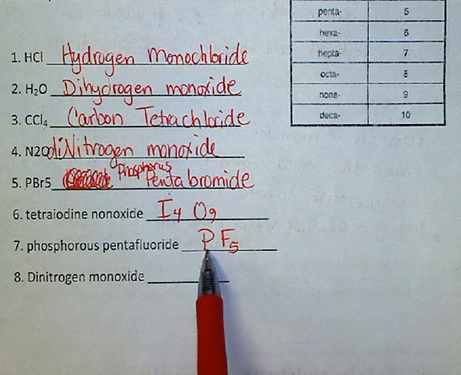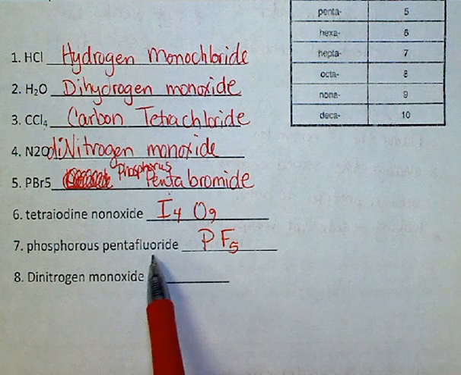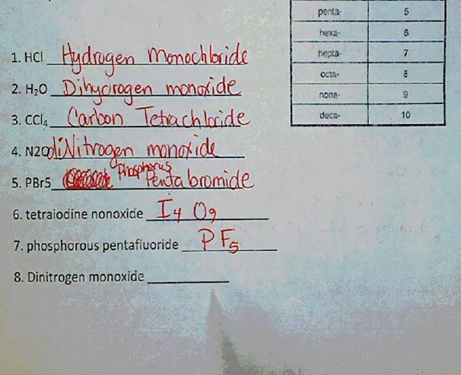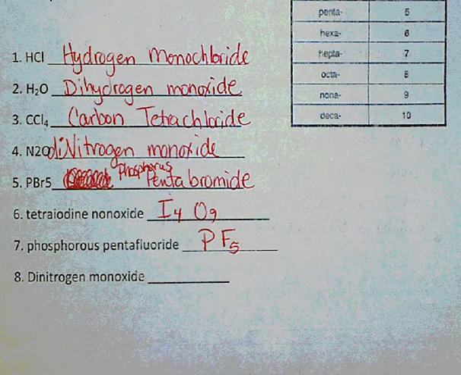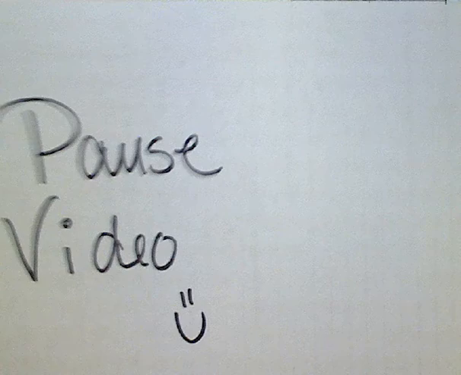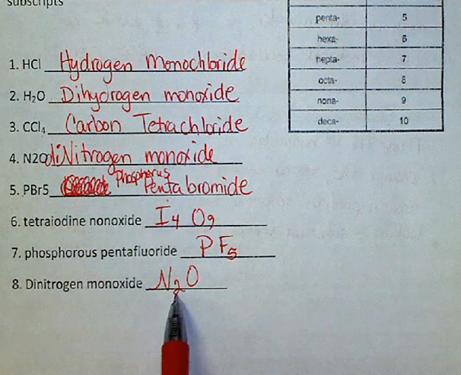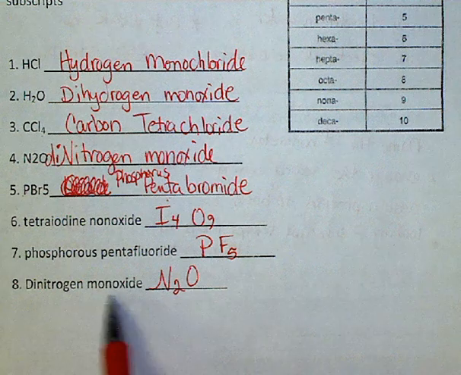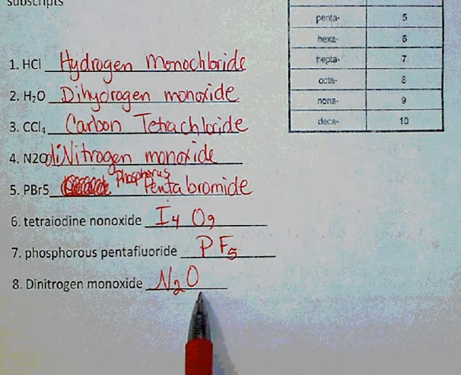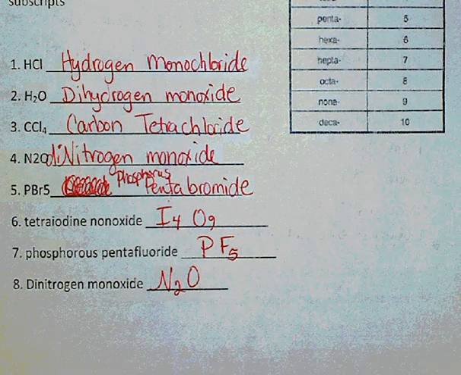Phosphorus, there just must be one. Pentafluoride, which is fluorine. Penta representing 5. Last one for me to work with you. Pause the video. Dinitrogen is 2 nitrogen. Monoxide would be 1 oxygen, and the 1 is understood.